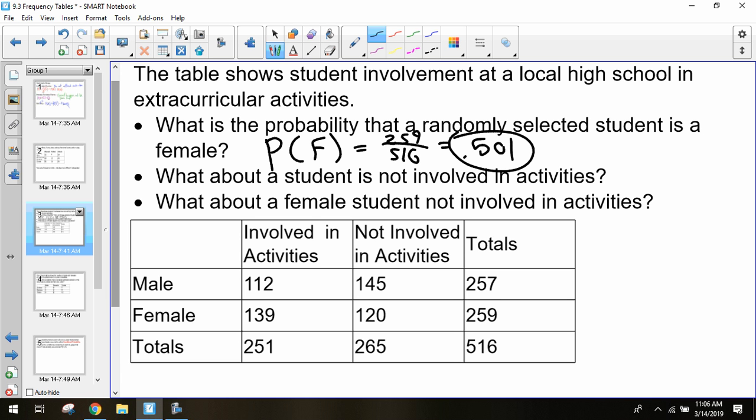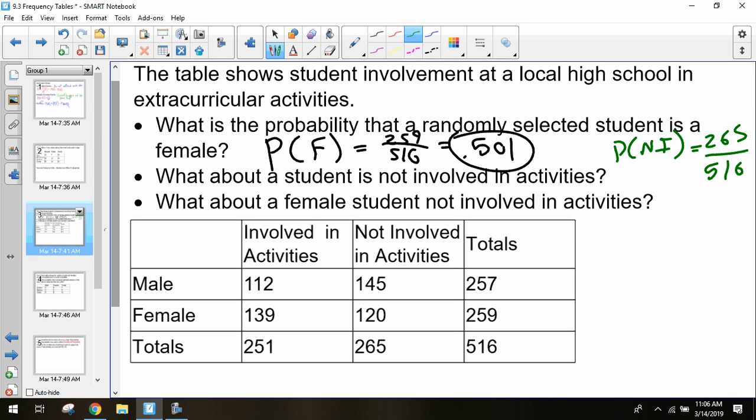What would be the probability of randomly picking a student and that student not being involved in any extracurricular activities? 265 over 516. Good. So the probability of not being involved would be 265 over 516, because we have 265 total students who are not involved in activities, and 516 total students in the entire school. Good.